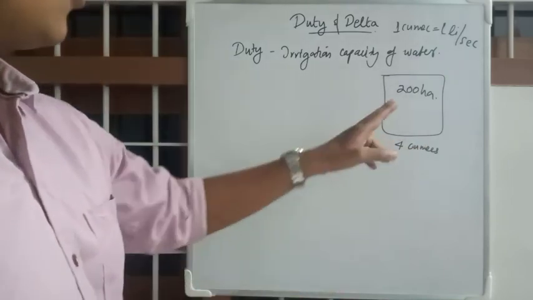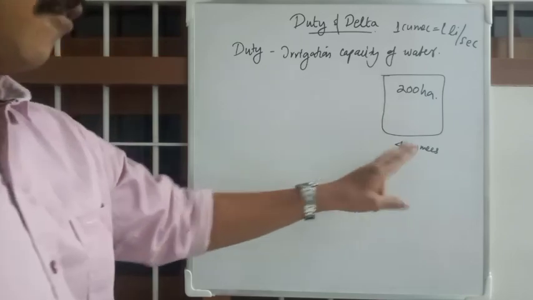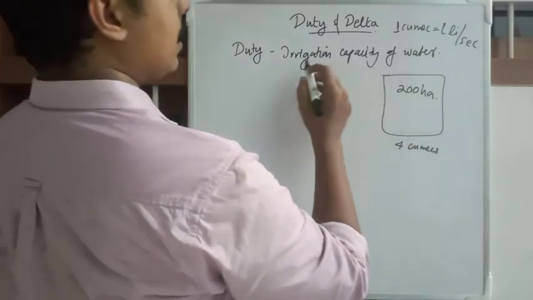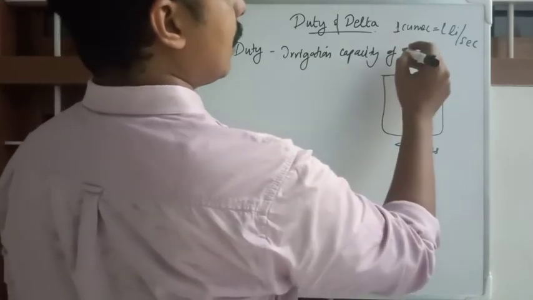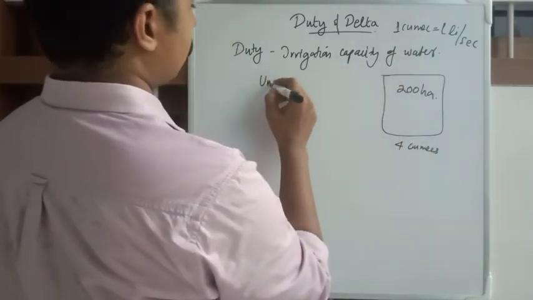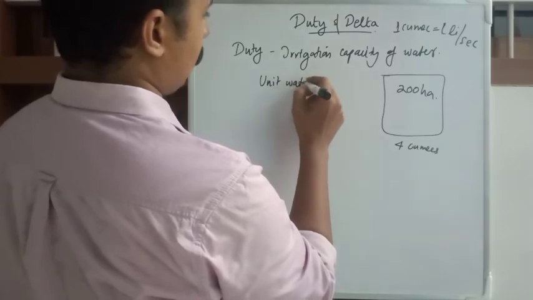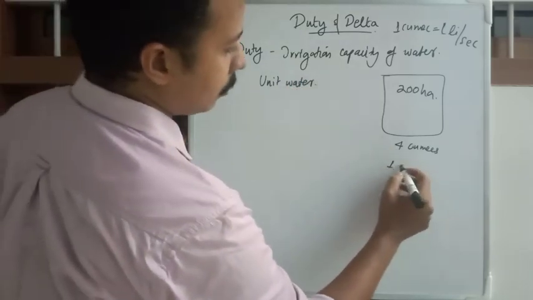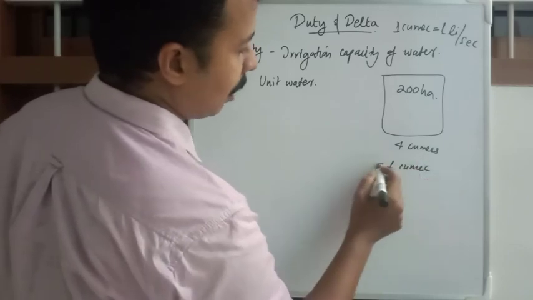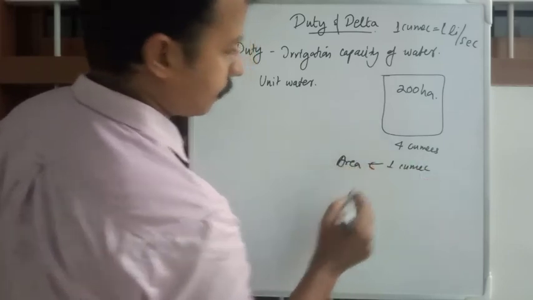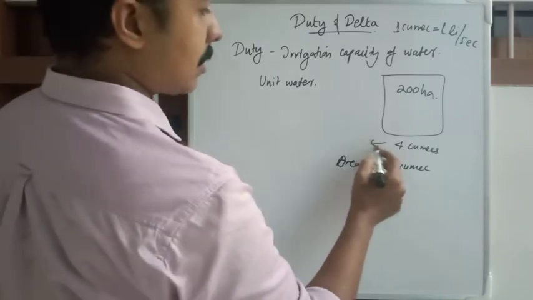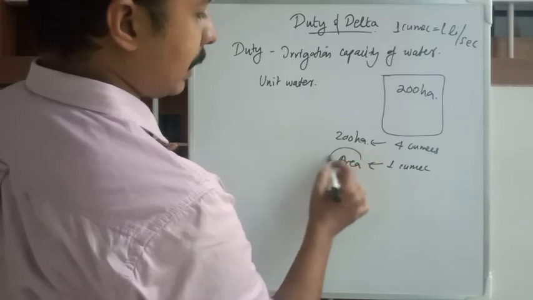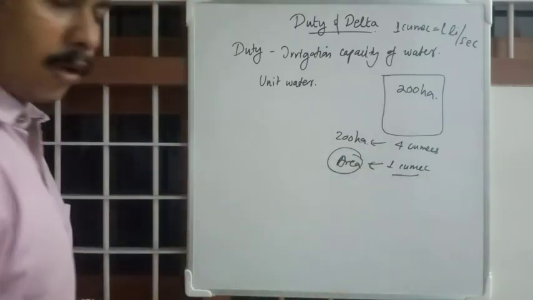So for 200 hectares and 4 cubics, duty will be irrigation capacity of unit water, that is, for 1 cubic of water what will be the area. For 4 cubics it is 200 hectares. What will be the area for 1 cubic of water?